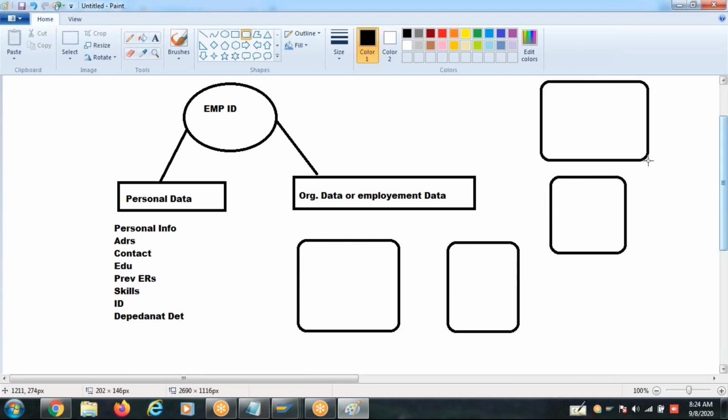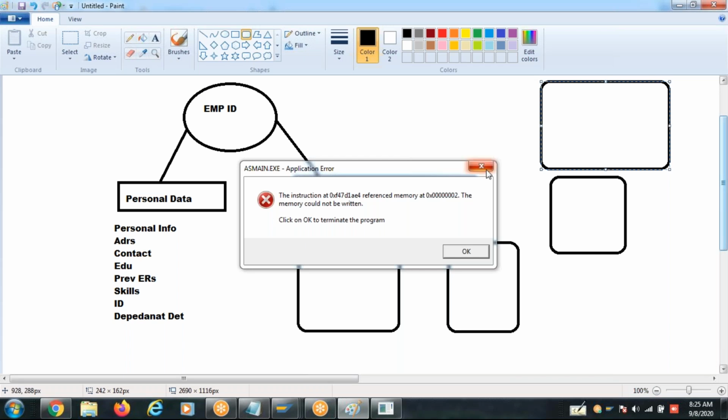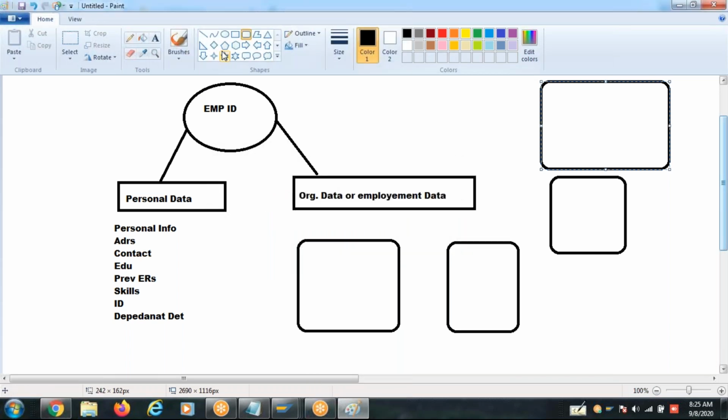Enterprise structure, personnel structure, organization. So what I'm explaining is not just SAP HR. It is common for all SAP, all HR technologies. This topic is for all HR technologies. Consider this the generic HR data.